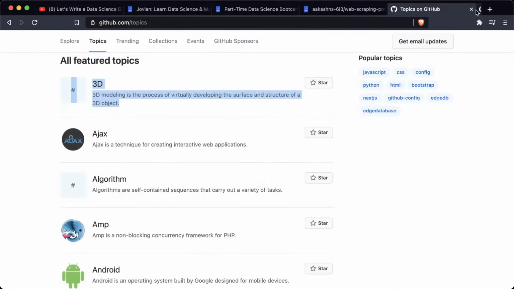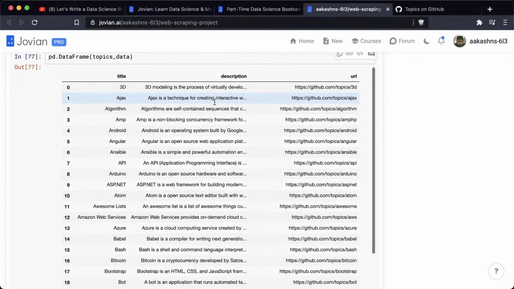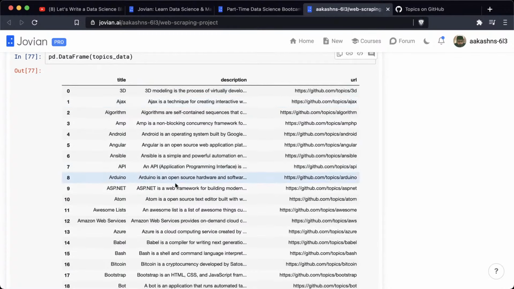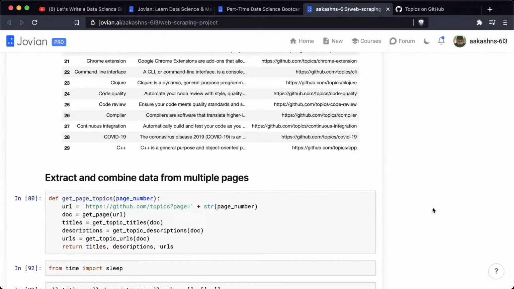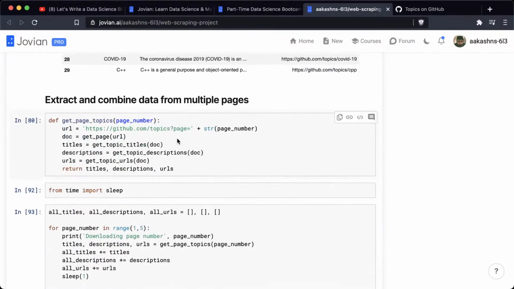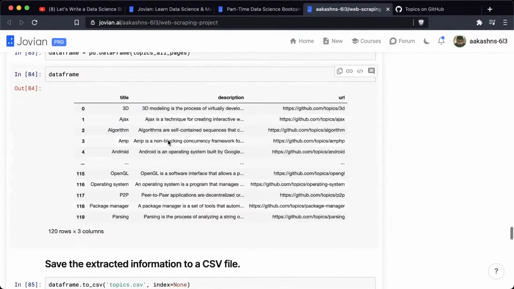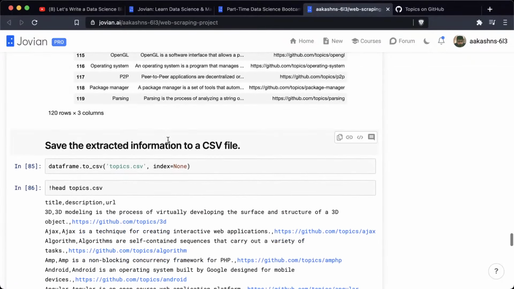Okay, so this is what the process looks like, where we've taken this page and scraped it using requests and Beautiful Soup and created this pandas data frame. You can see here we have the topics, we have a description of each topic, and we have a URL. And then we have extracted and combined data from multiple pages as well. So we've done a whole bunch of things here.